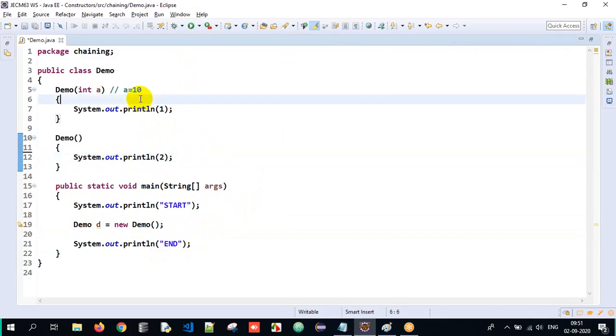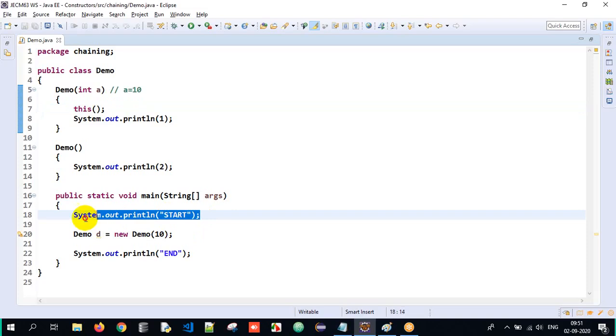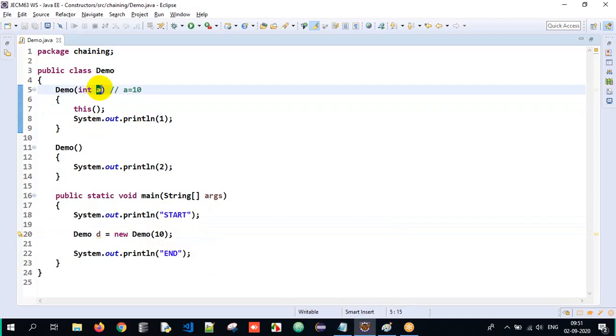Whereas I can do this in one more way also. I can pass 10 over here and I can write this of. Now what is the output? See, start will get executed. I am passing demo of 10, so the first constructor will get executed. But here what is the first line? This of. I am invoking another constructor in the same class which is not accepting any argument.